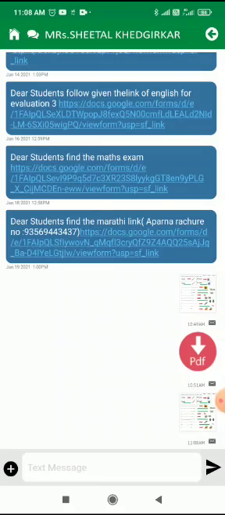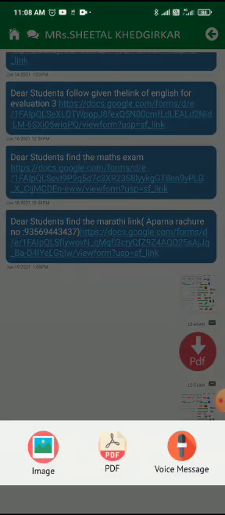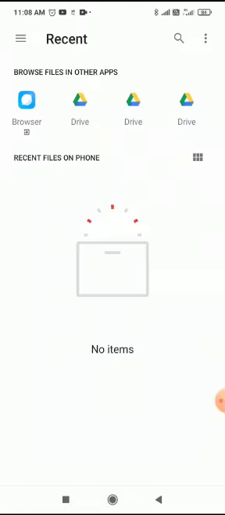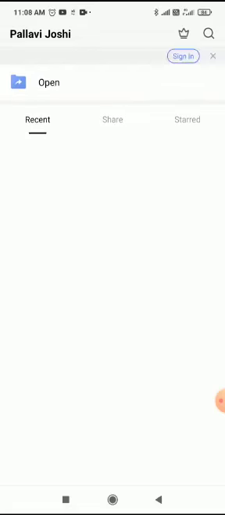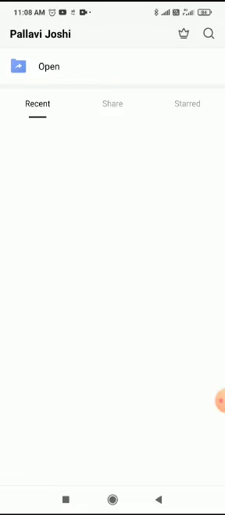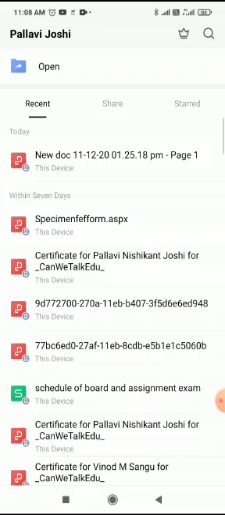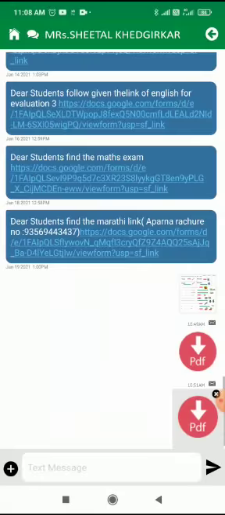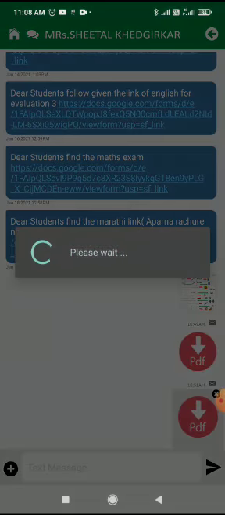Then if you want to upload a PDF file, you have to click on PDF. Then go to where your PDF is. Now my PDF is in WPS Office, so I am searching here in WPS Office. See here, this is my screen of WPS Office. I want to upload one PDF file, so I am searching for this PDF file. Then I press this arrow at the right bottom corner, and my PDF file will be uploaded.